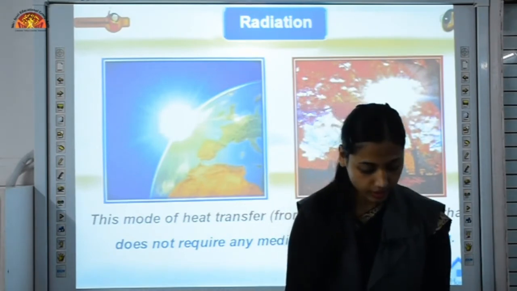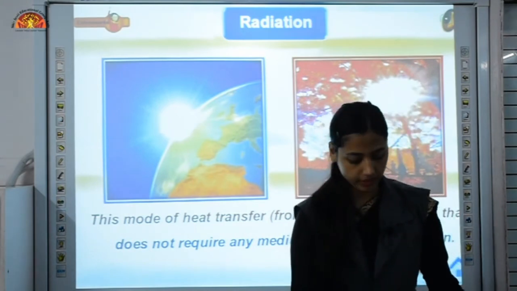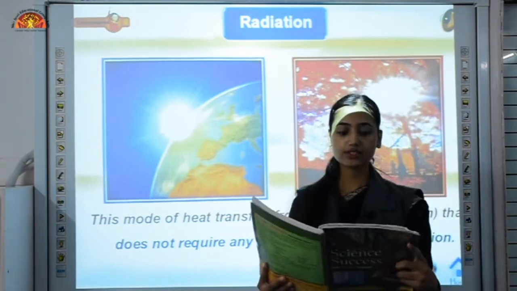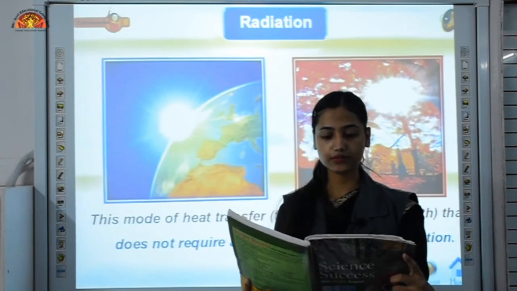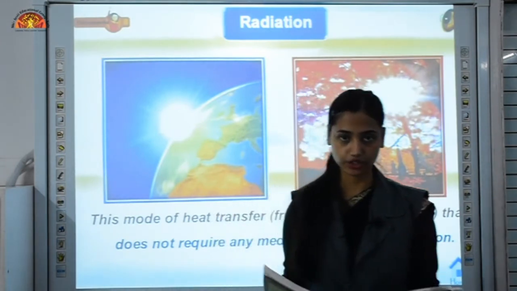So here comes your third internal question, which you have to write on page number 50. So note it down. Which is the fastest mode of transfer of heat? And mark the answer, radiation.